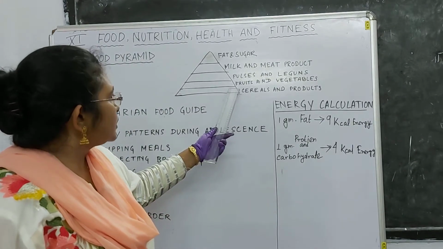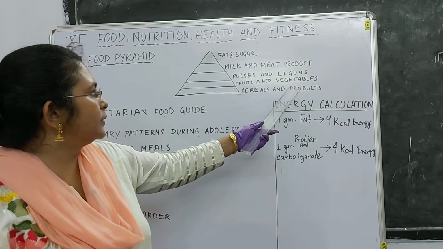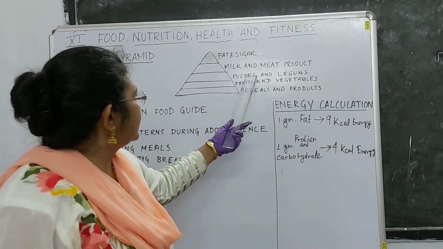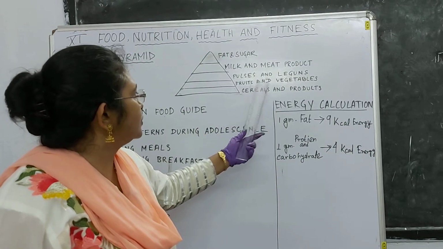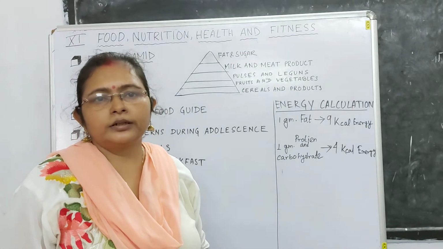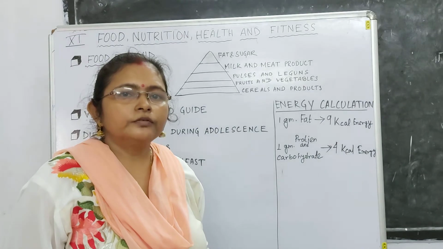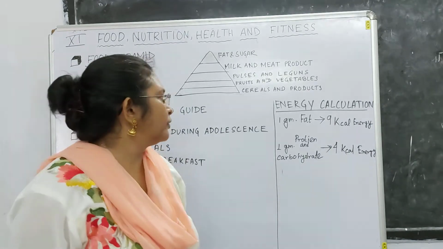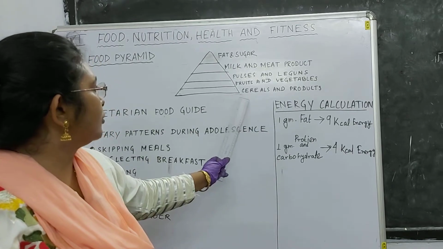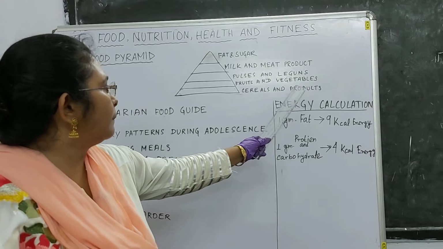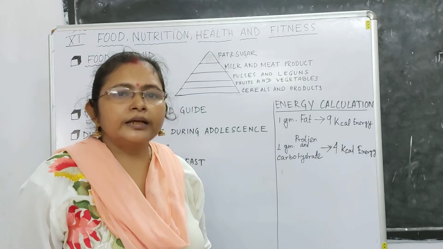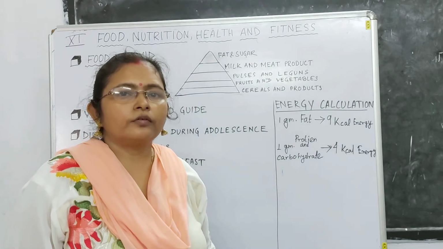Next comes the fourth group, fruits and vegetables, which we require more than pulses and milk and meat, because fruits and vegetables are not only sources of vitamins and minerals, they also give fiber, which is also required in our daily life. Next comes the last one, cereal products. Cereals are required in the largest amount depending on our total energy requirement, because cereals are the source of our energy.